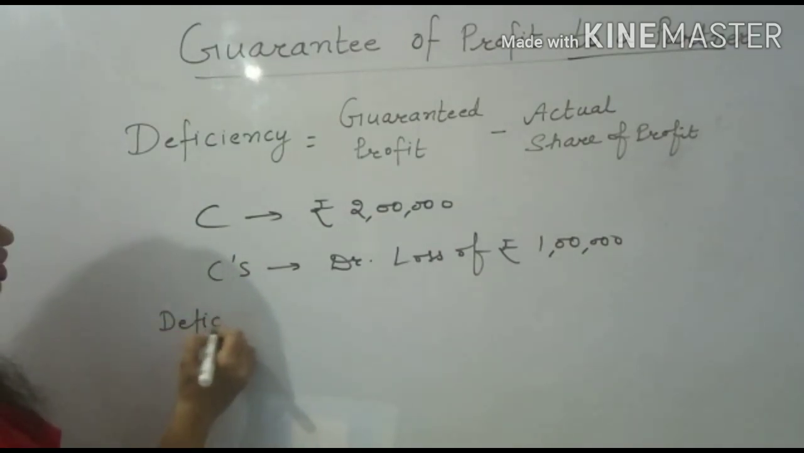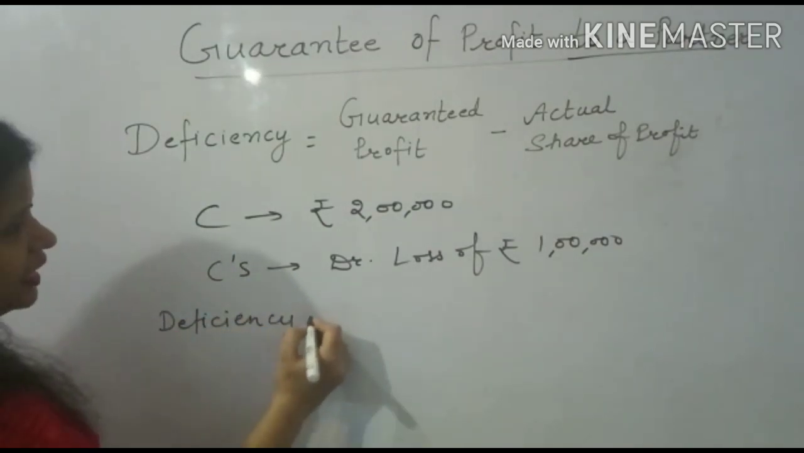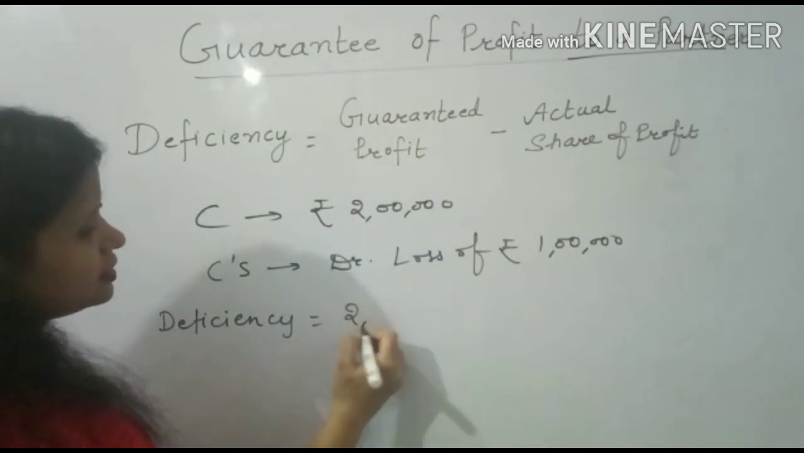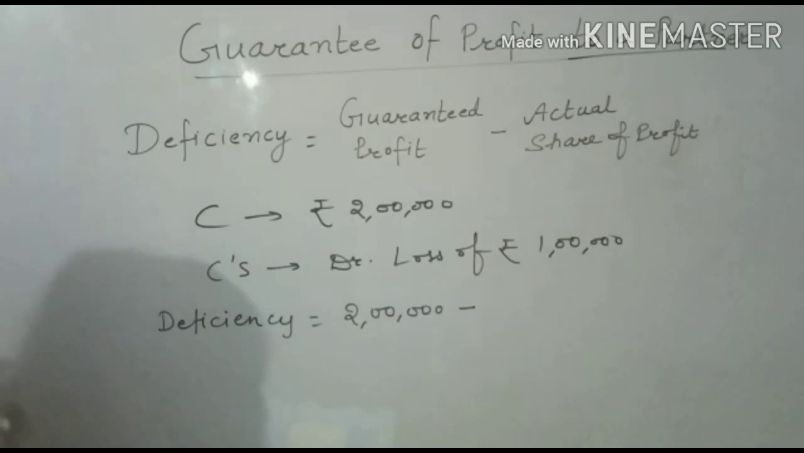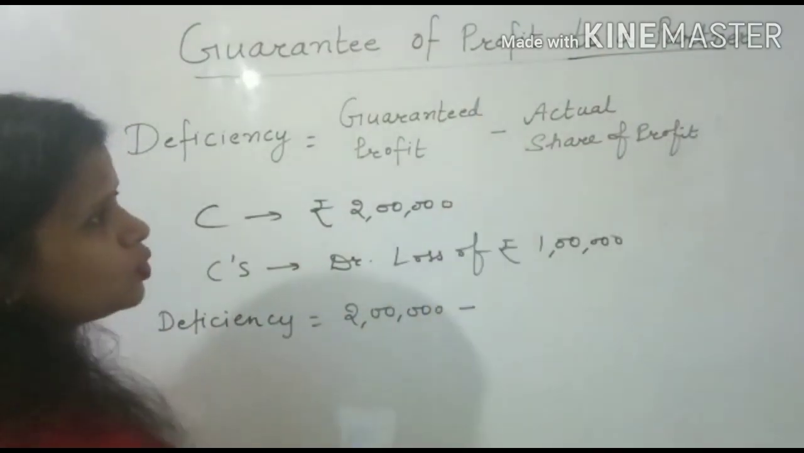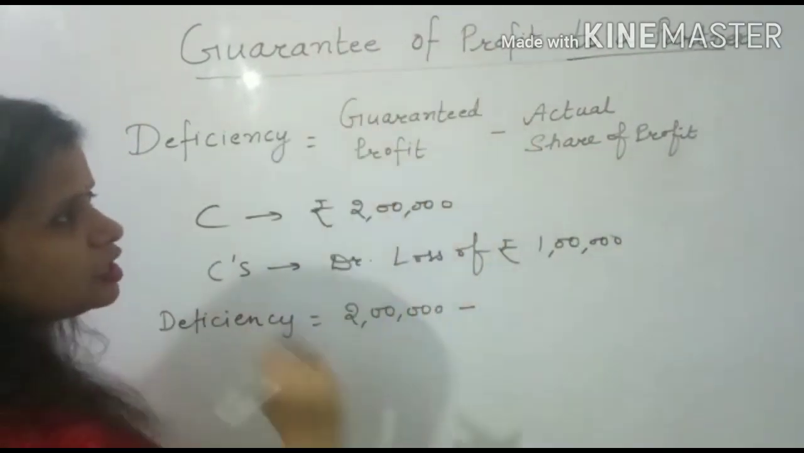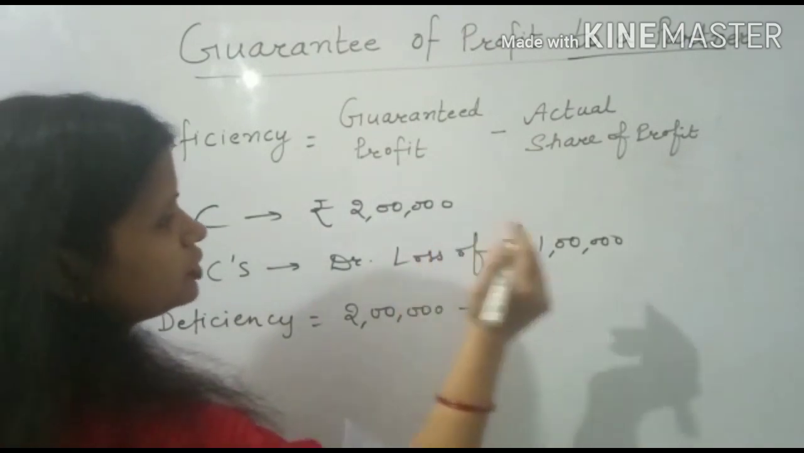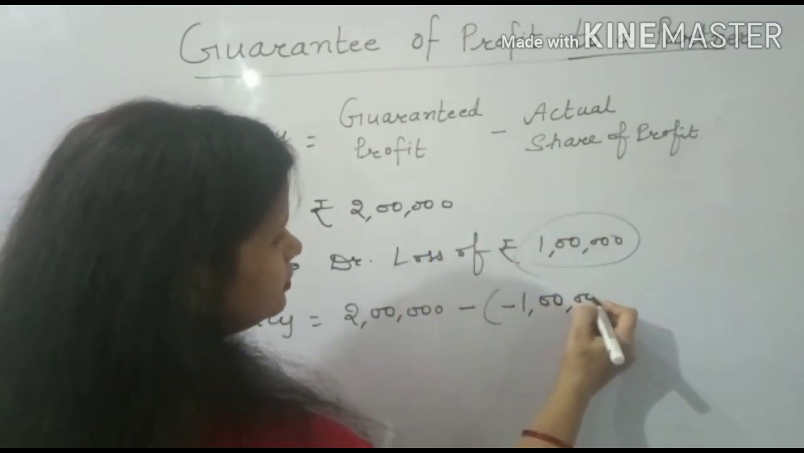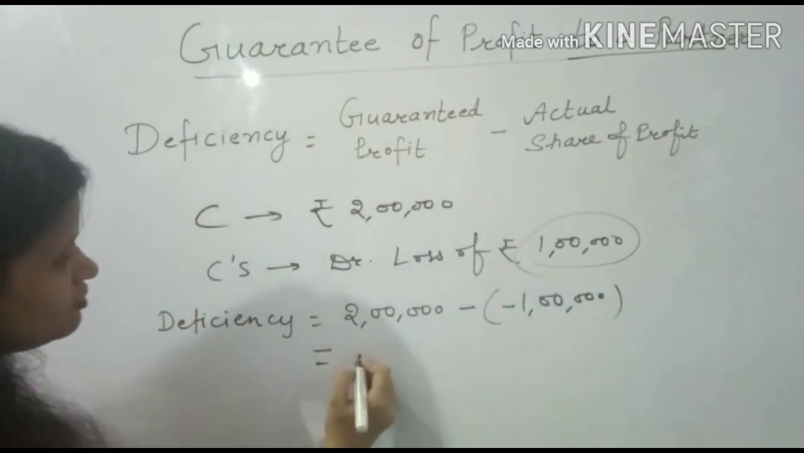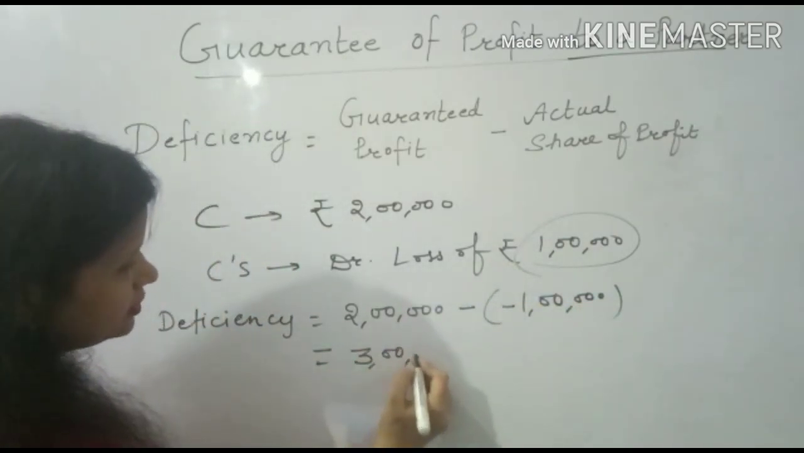Deficiency is equal to guaranteed profit 2 lakh minus actual share of profit. But instead of profit he is getting a loss, and loss is equal to negative of profit. So you will write down minus 1 lakh. So here your deficiency will be 3 lakh.